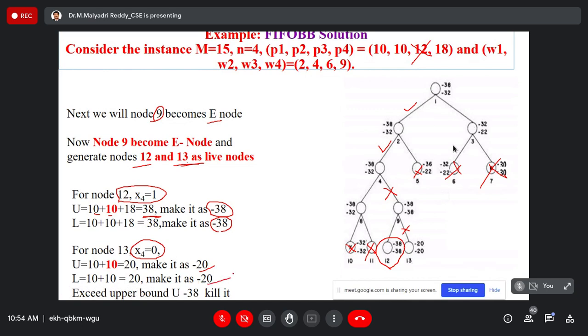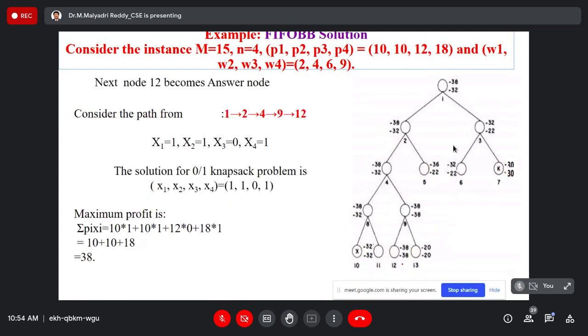Here the lower boundary cost function exceeds the upper boundary value, so the 13th node is killed automatically. The remaining node is the 12th node, sir. The 12th node is the answer node.